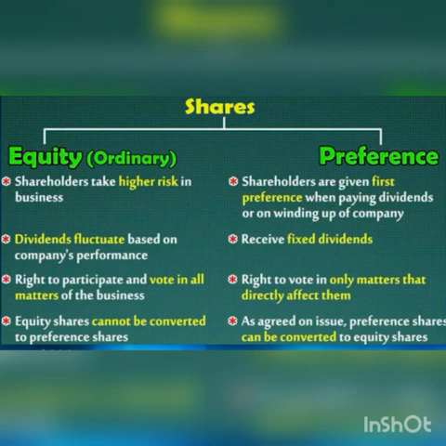Preference shares are those shares which carry a preferential right over equity shares as regards payment of dividend and repayment of capital in the event of the winding up of the company. A person who holds a preference share is known as a preference shareholder. He is the creditor of the company. He has a preferential right to get the fixed amount of dividend. A fixed rate of dividend is paid on preference shares before any dividend is paid on equity shares. Similarly, on winding up, preference share capital is repaid before equity share capital is repaid.